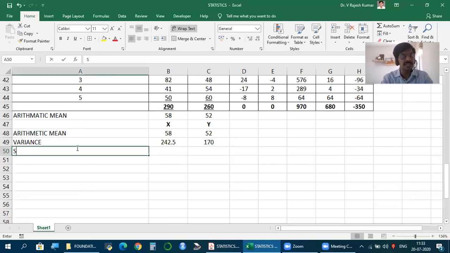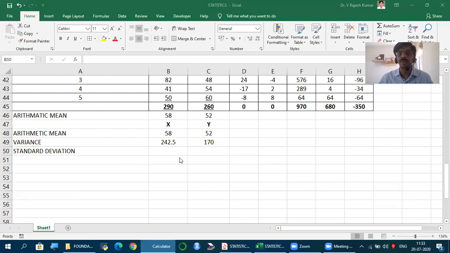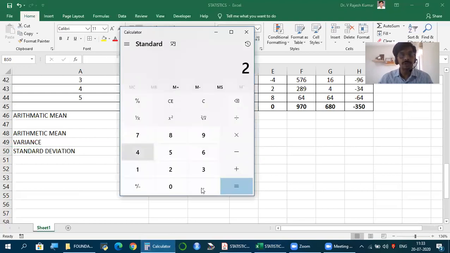The purpose of calculating variance is to help us calculate standard deviation. How to find standard deviation? In the calculator, 242.5 square root is 15.57.